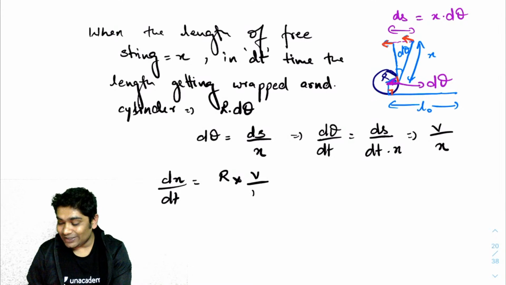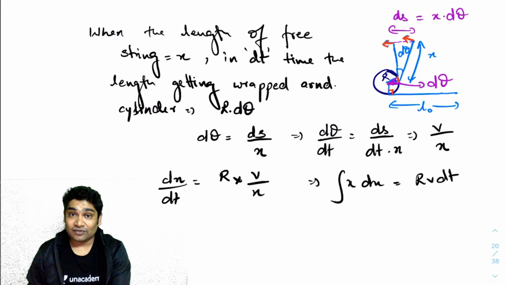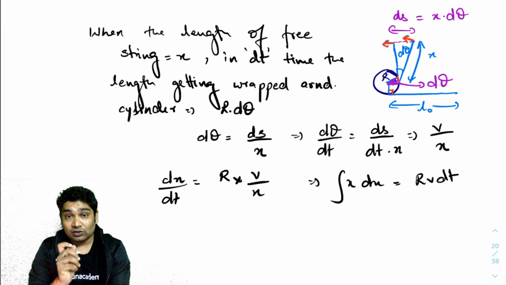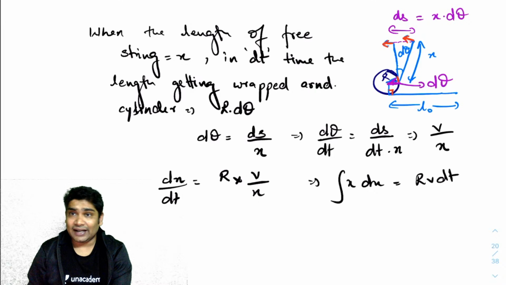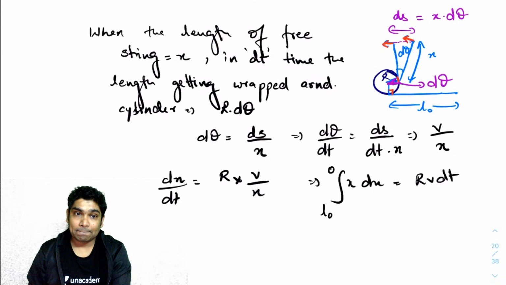All you need to do is integrate this. You will realize x dx would be equal to r v dt, and you will integrate this from x, the total length, that will go from L naught to 0. Hope you can see that.